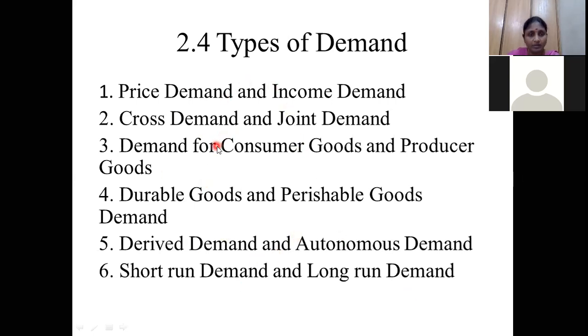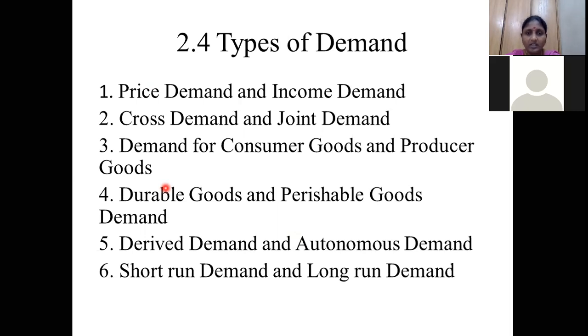Now we are going to discuss them. Already I have told you about price demand and income demand. What is price demand? Already the concept considers mainly price and income only, because the demand function depends upon price and income factors.